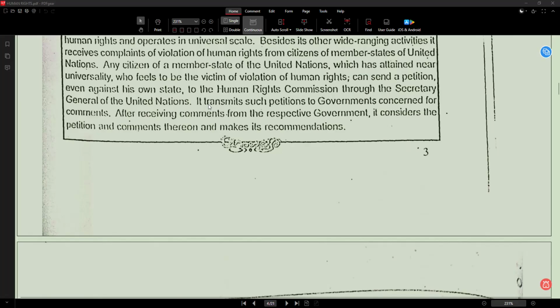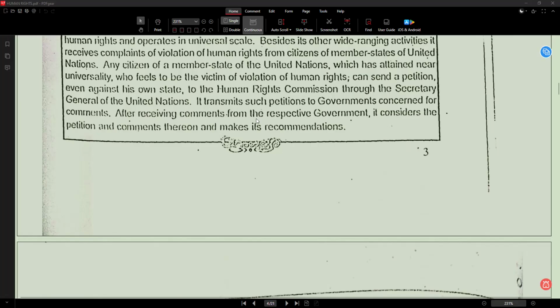Next, it transmits such petitions to governments concerned for comments. Transmit means sending. It will be directly sent to the government. Governments concerned means the related governments. And comments means explanation. They are asking for an explanation. The commission sends the complaint to the government for a response.